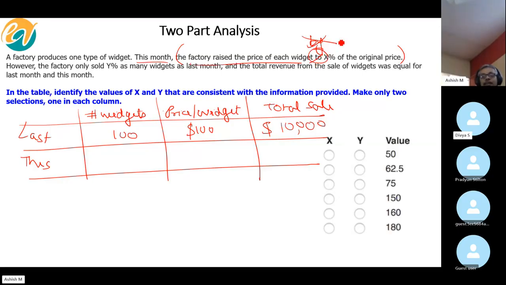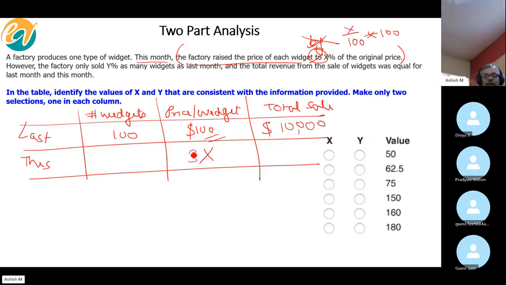What is X% of 100? X% is X by 100, so 100 into X by 100 is X. Notice the factory raised the price of the widget to X% of the original price, and this is the original price.